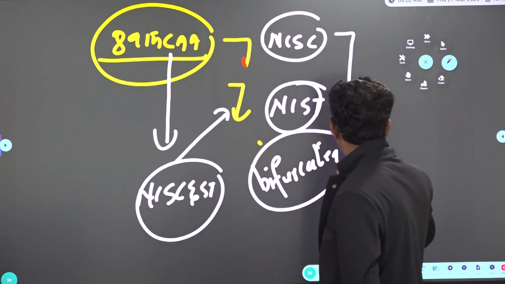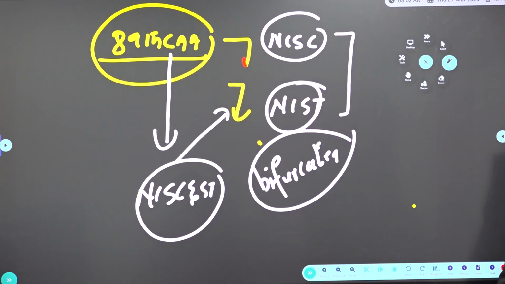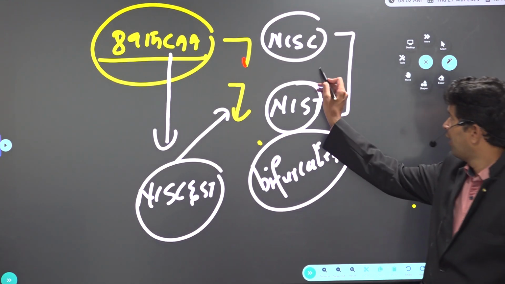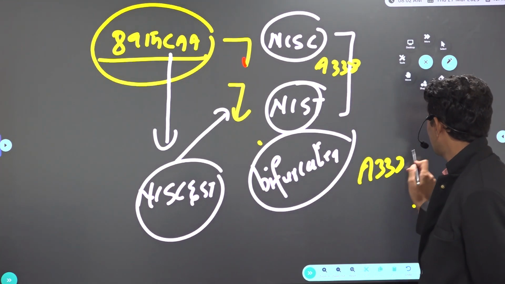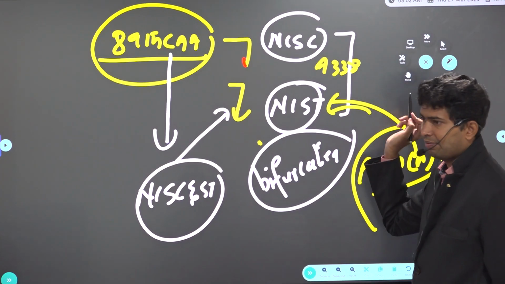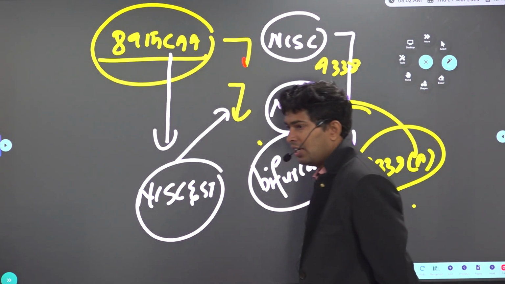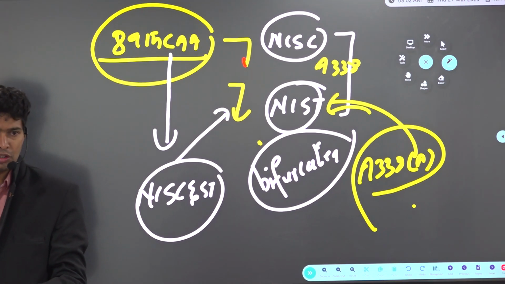As a result, they added 2 articles to the constitution. National Commission for Scheduled Caste, which article? Article 338. Now an addition is made, 338 subclause A, in which NCST is created. So which is a constitutional body? NCSC or NCST or both? Both are constitutional bodies only.